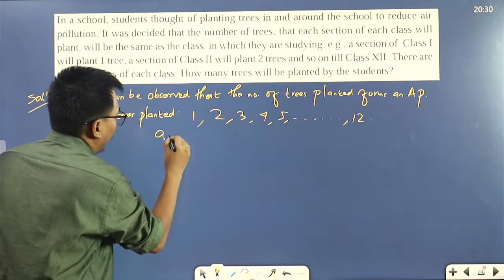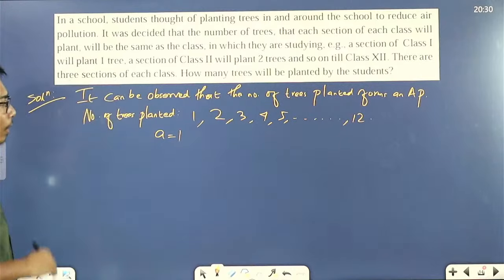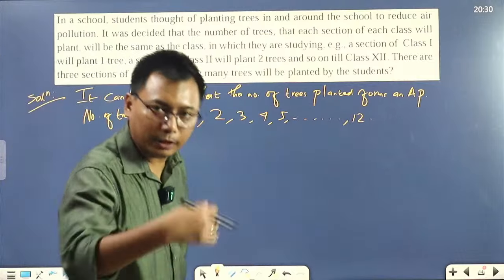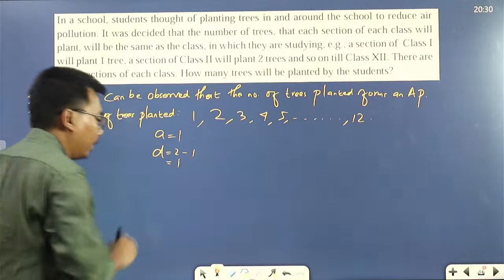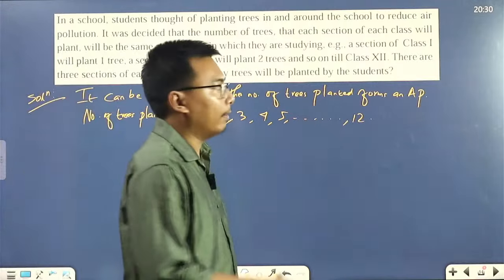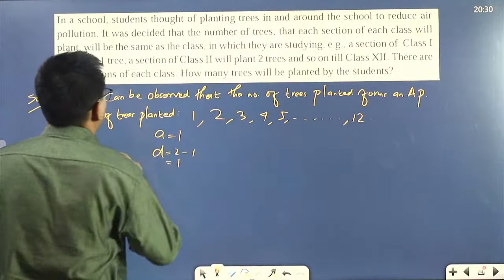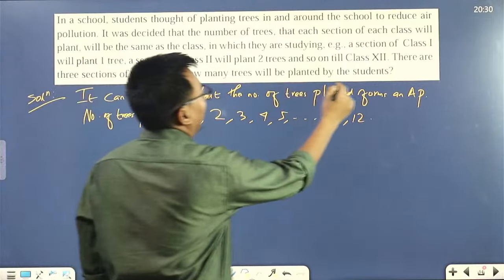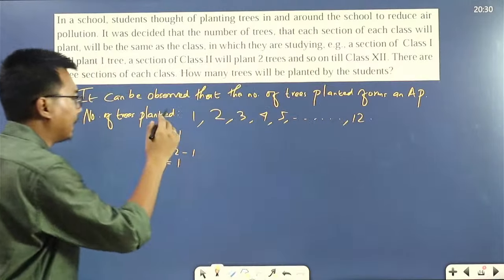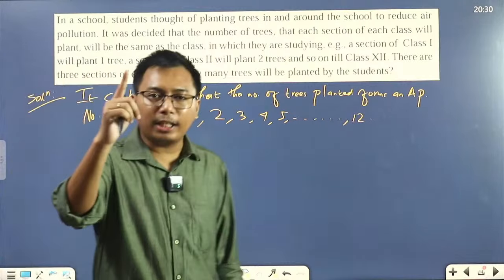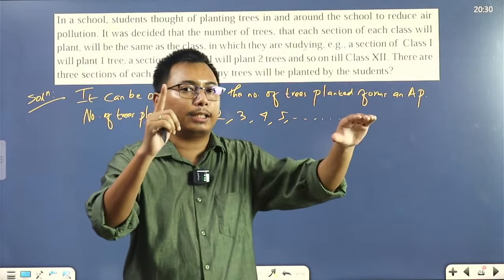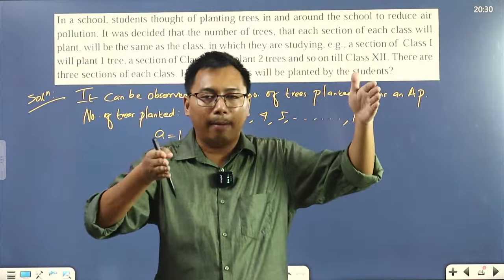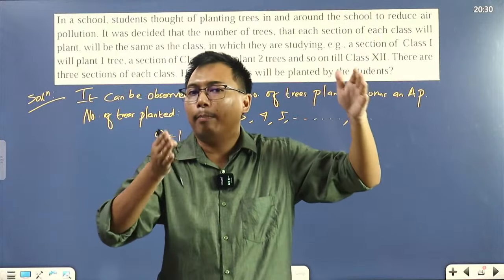Now see here. What do we have? A is equal to 1, the first term is 1. D is equal to 2 minus 1, which is equal to 1. Now, how many classes are there? 12. So we have to find how many trees will be planted by the students. Let's see, one section, all the classes. How many trees have they planted together?